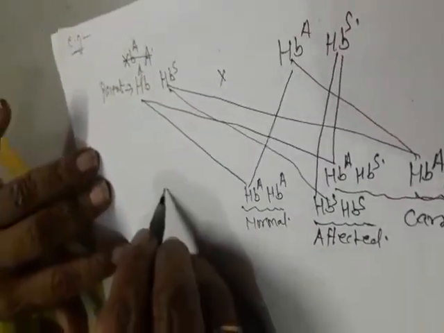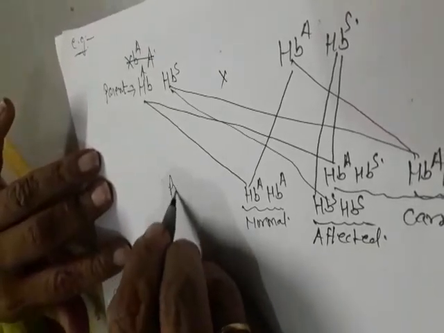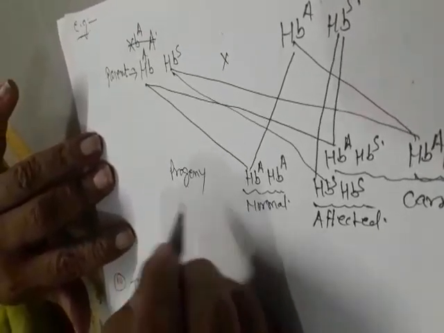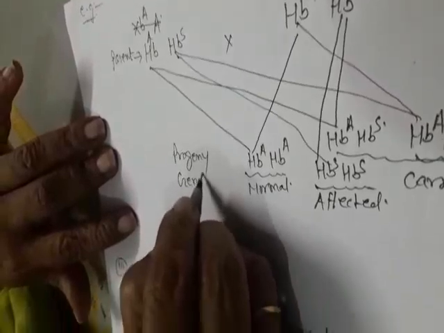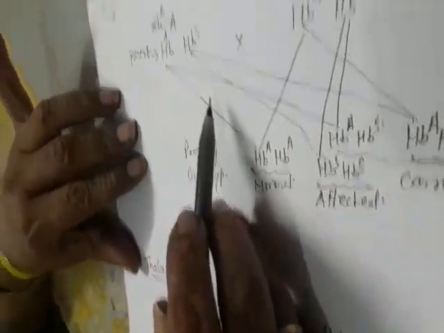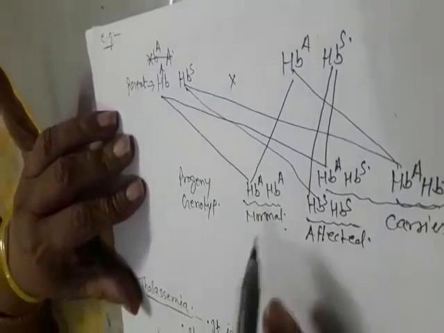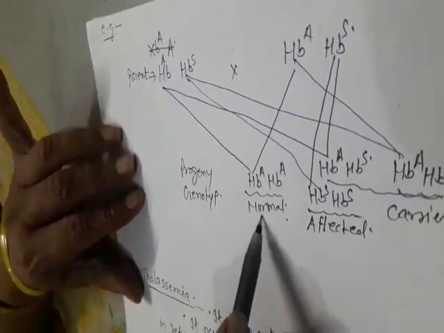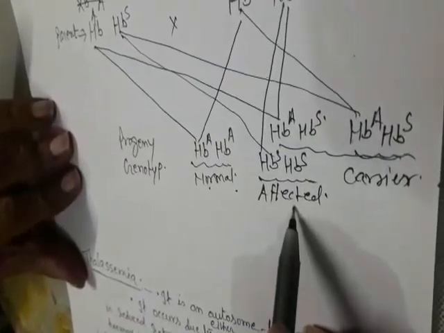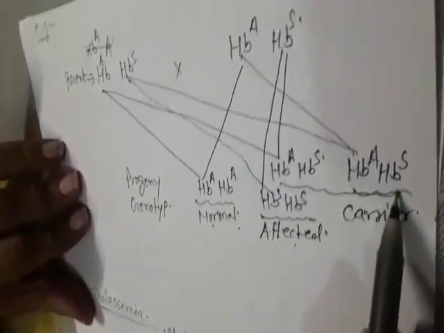Progeny and genotype of parents. So by this example we will see one normal child produced, one affected produced, and two are carriers.